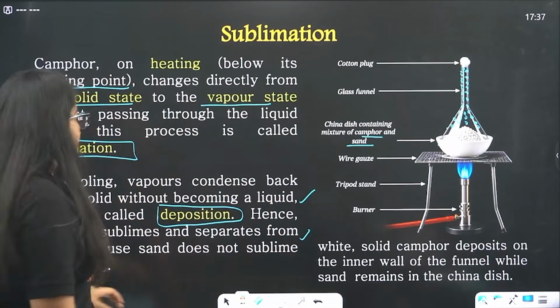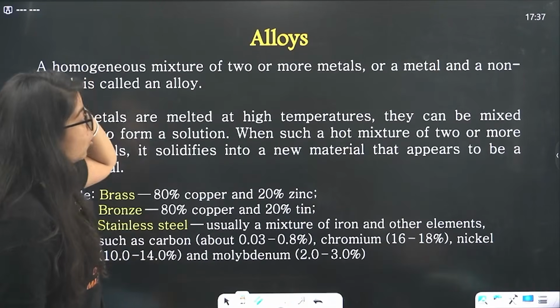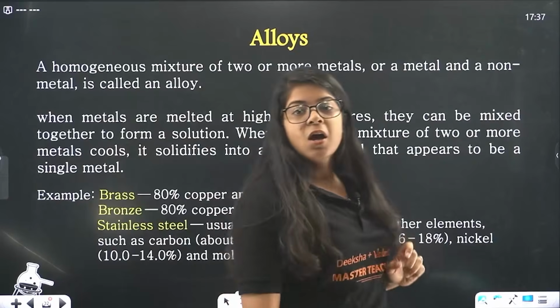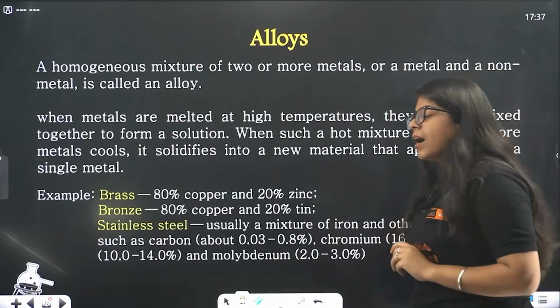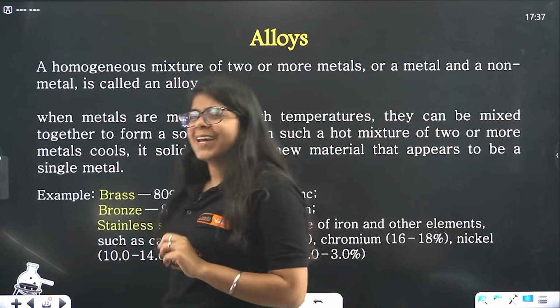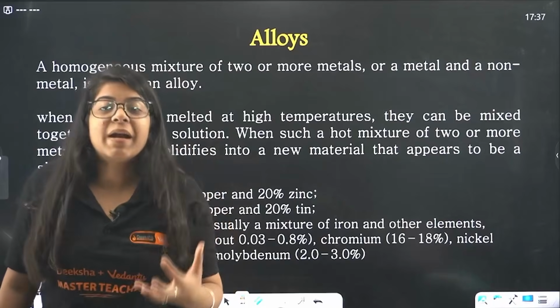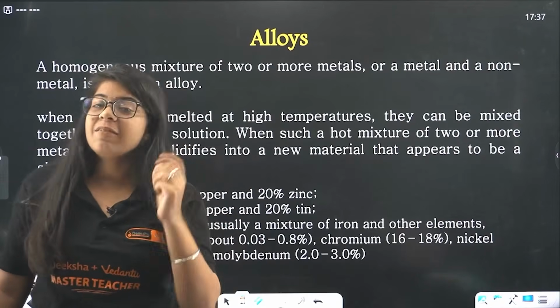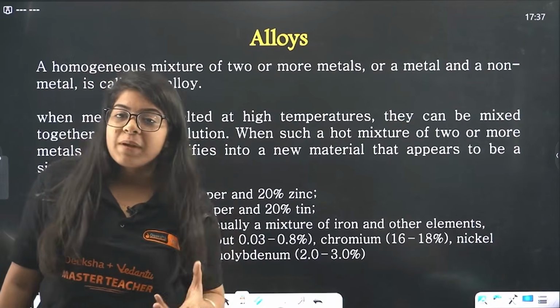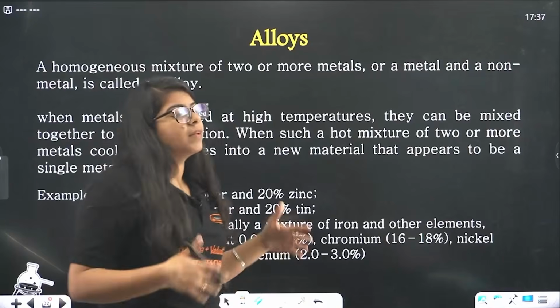Done? Okay. Next, bacha, we have alloys. Now, ma'am, what are alloys? Alloys, bacha, are like a mixture of two metals or metals and non-metals. Okay, we have metals, right? We have non-metals. If you mix them together, they are alloys.